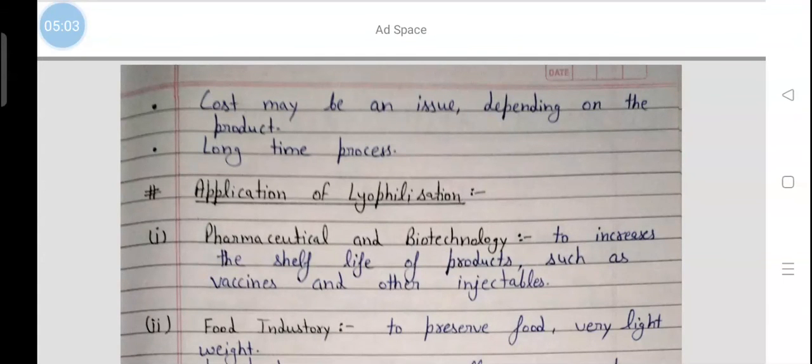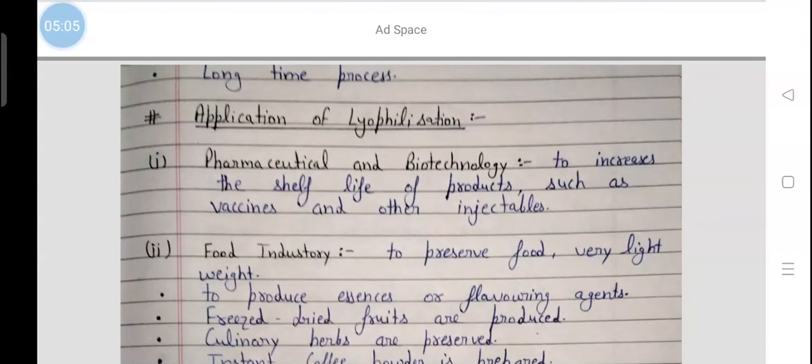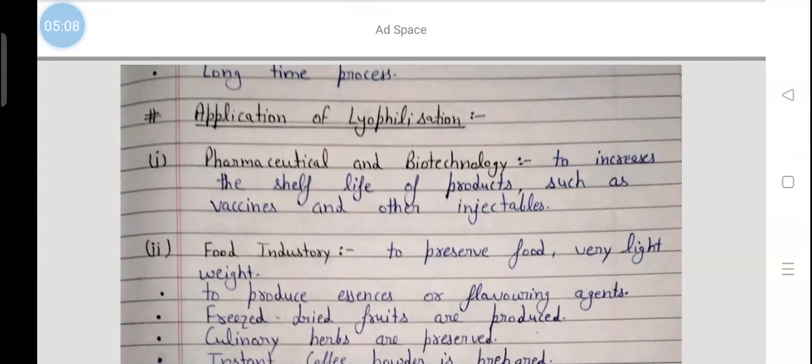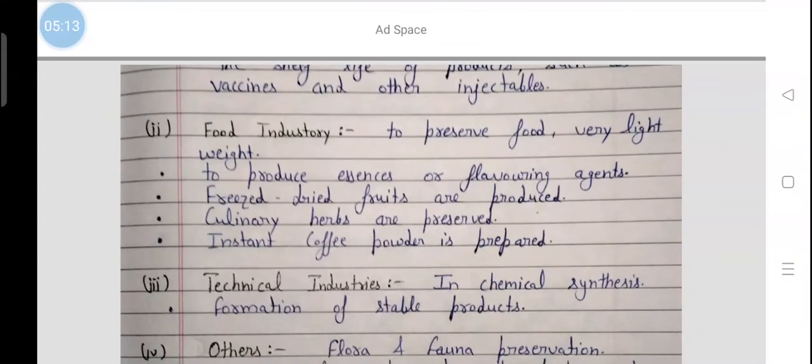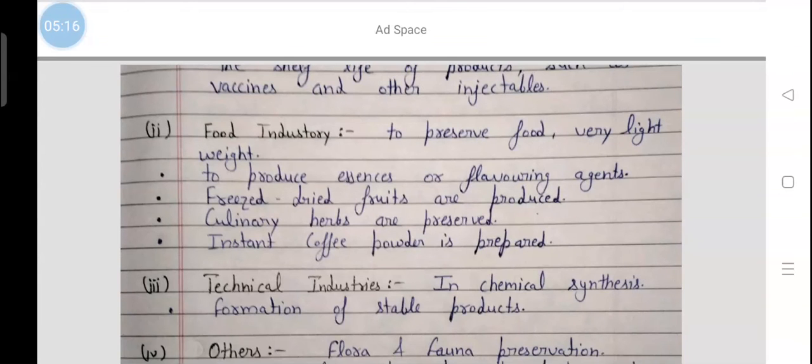Now the applications of lyophilization. In pharmaceutical and biotechnology, it is used to increase the shelf life of products such as vaccines and other injectables. In the food industry, it is used to preserve food at very light weight. It is used to produce essences of flavoring agents. Freeze dried fruits are produced. Culinary herbs are preserved. Instant coffee powder is prepared by using this technique.